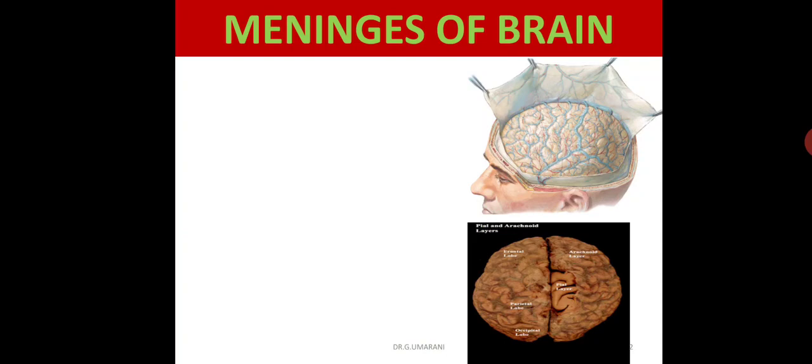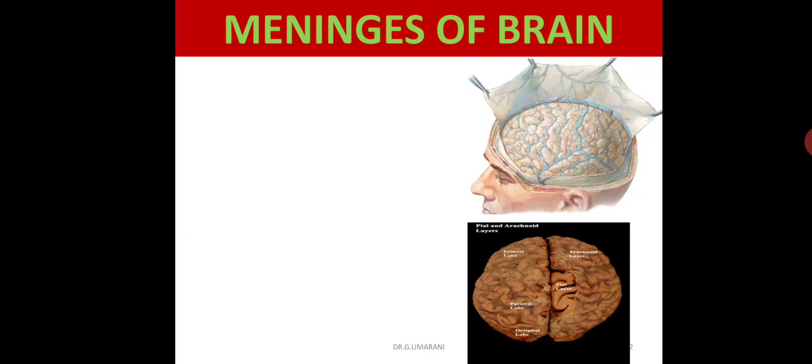So, the meninges of the brain. As everyone knows, the brain is a very important but delicate organ. It is highly protected and safely secured in the cranial cavity, by the bony covering of the cranium, that is the cranial vault, the calvaria, and by three membranous coverings known as the cranial meninges, or the meninges of the brain.